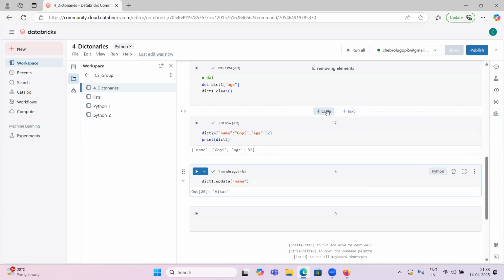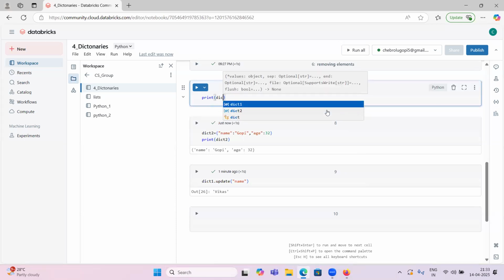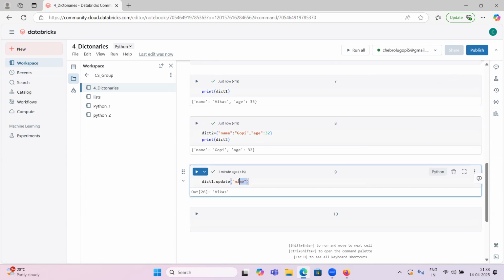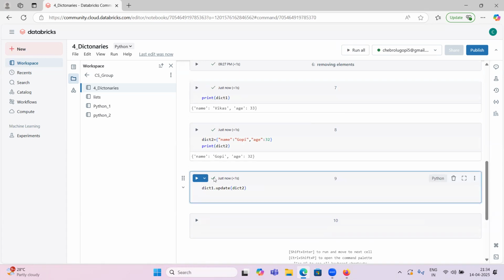Earlier we have dict one, right? Print dict one. What will it print? Name Vikas, 33. So we have the same keys, name and age. If you want to update dict one, if you want to add dictionary two to dictionary one, then you can give that dict two here. So now what happened? We have added dict two to dict one.